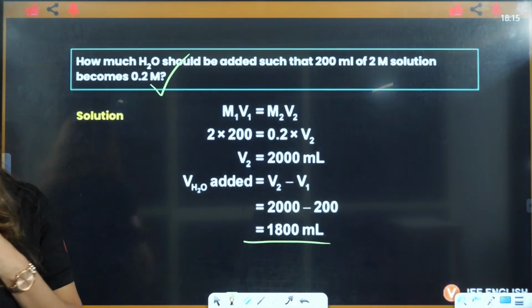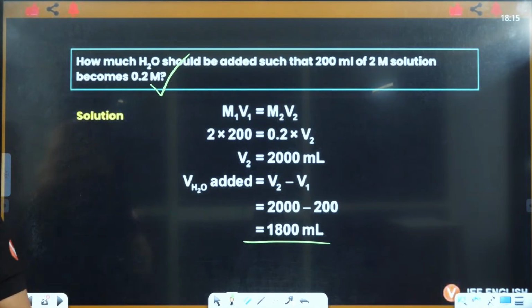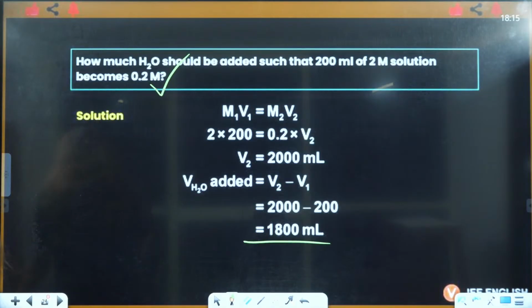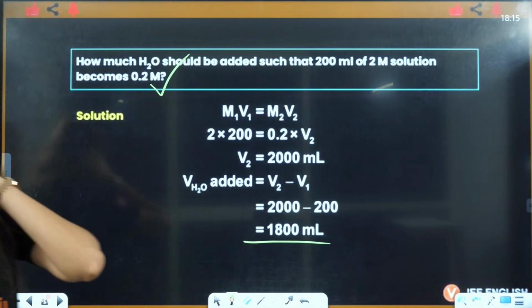Yes, capital M is molarity. Yes, I am seeing your chat. Dilution law, whether it is live, definitely Harsharan, it is live only, right? Hello Shubhan, hello Shubham. Yes, I see your chats in between the intervals, right?